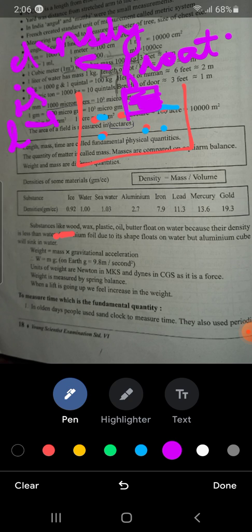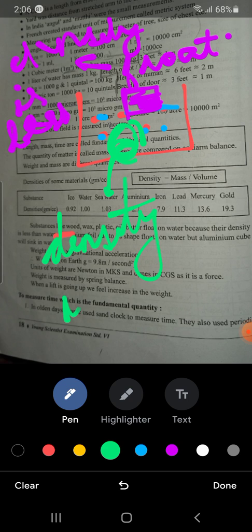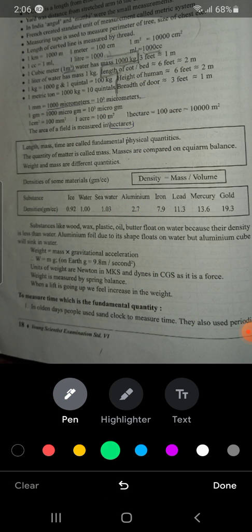But if the same object sinks down, it means that its density is more than water. So that's what this sentence is saying.